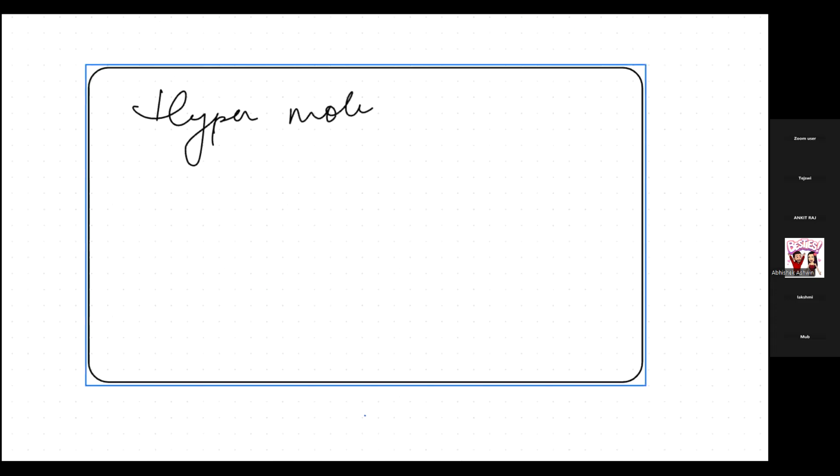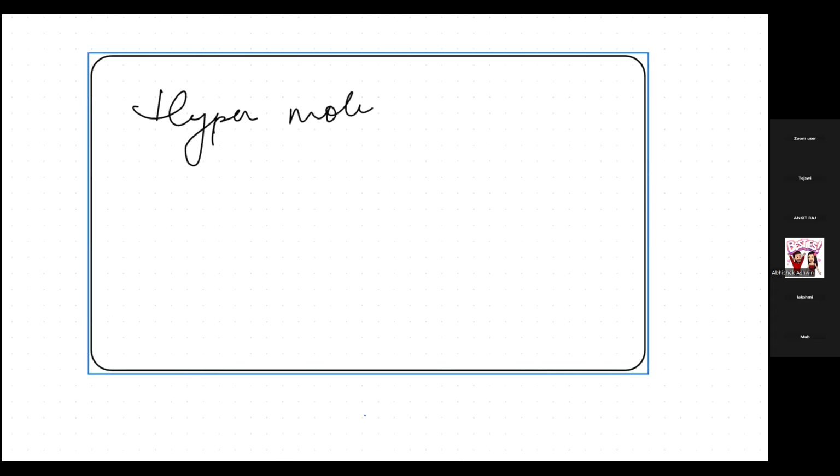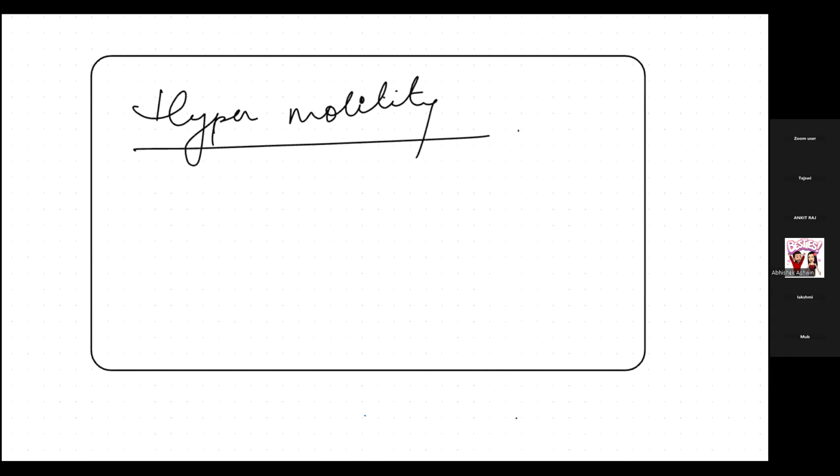So this is hypermotility. Motility. Okay. Now what is hypermotility? Again, let's imagine you have a gut. This is the lumen. Okay, these are the smooth muscles.